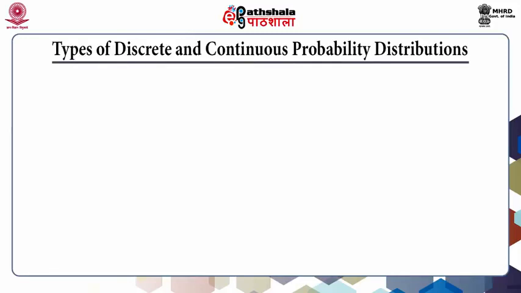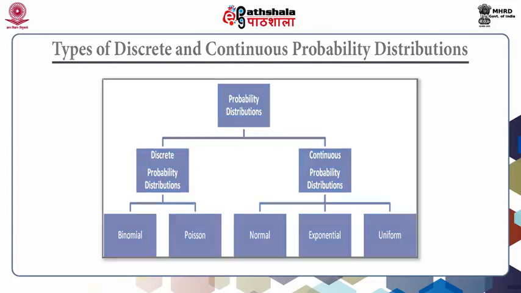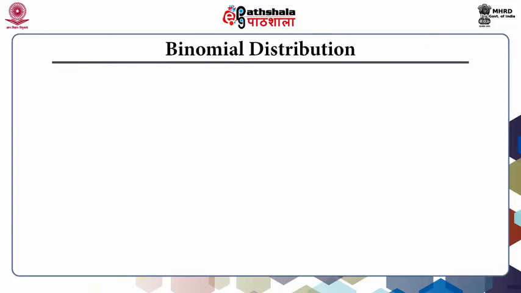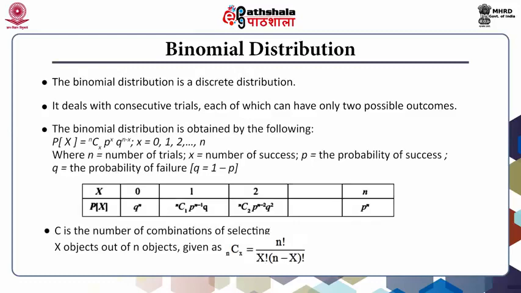Types of discrete and continuous probability distribution. We have seen that probability distribution can be discrete and continuous. Here we further see that discrete probability distribution can be binomial or Poisson, and continuous probability distribution can be normal, exponential and uniform. Binomial distribution. The binomial distribution is a discrete distribution. It deals with consecutive trials, each of which can have only two possible outcomes. The binomial distribution is given by the following expression.